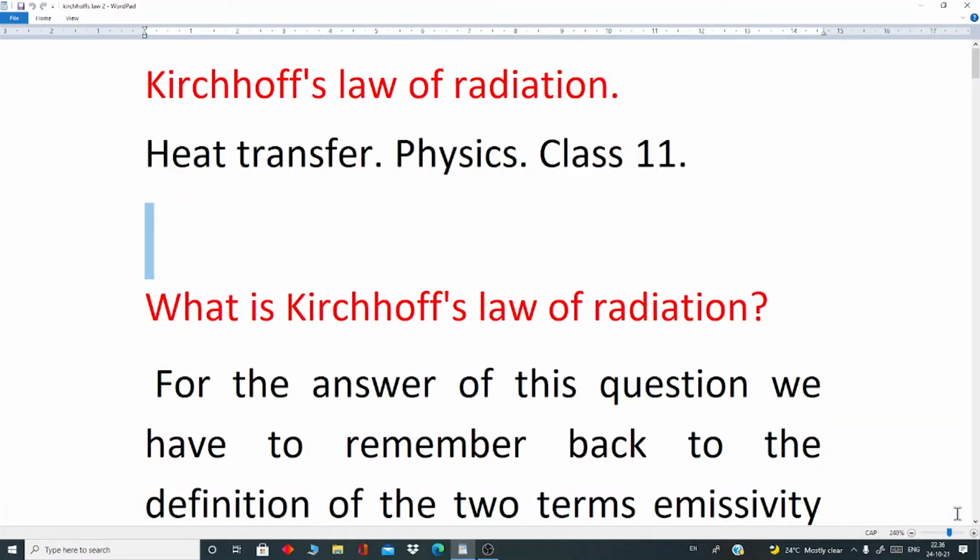Kirchhoff's law of radiation, heat transfer, physics, class 11. What is Kirchhoff's law of radiation?